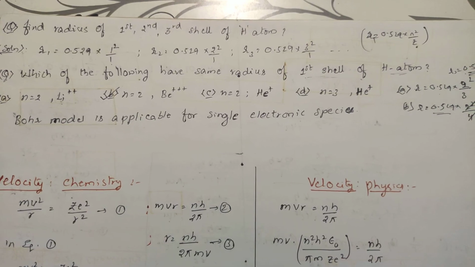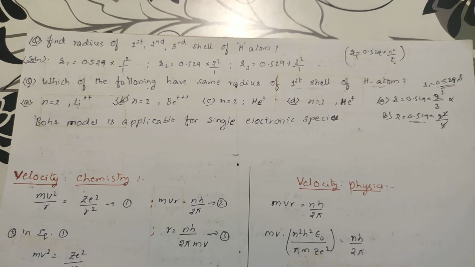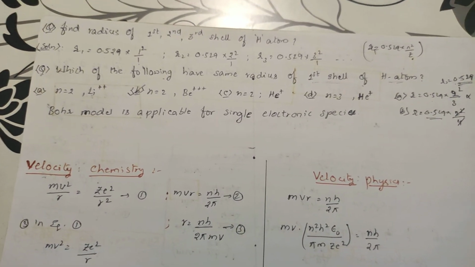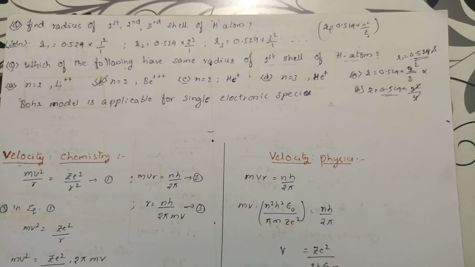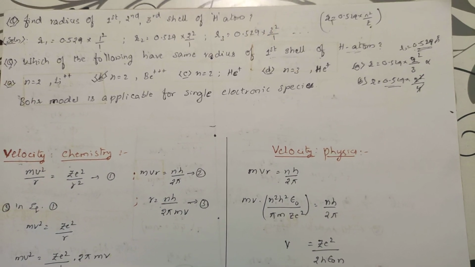Students, remember this: the Bohr model is applicable only for single electron species. Only for single electron species is the Bohr model applicable. This is how he has calculated the radius of an atom.